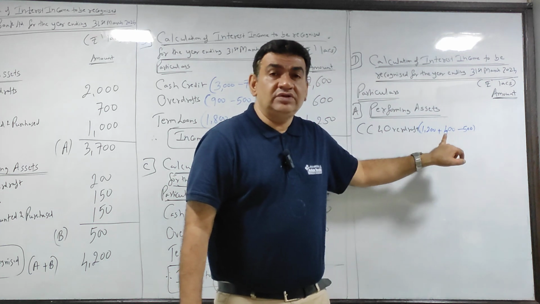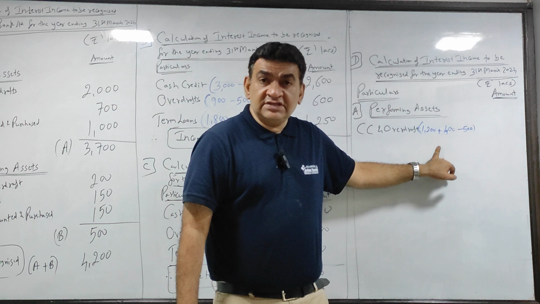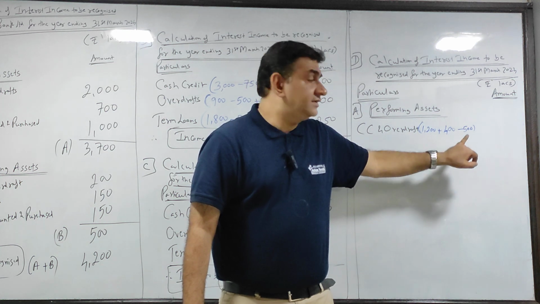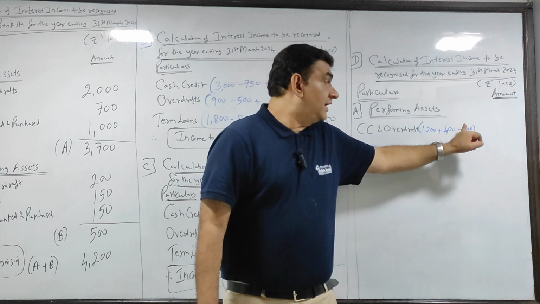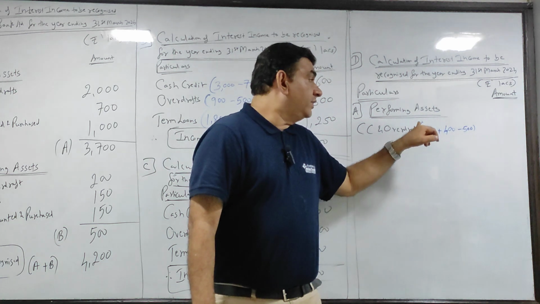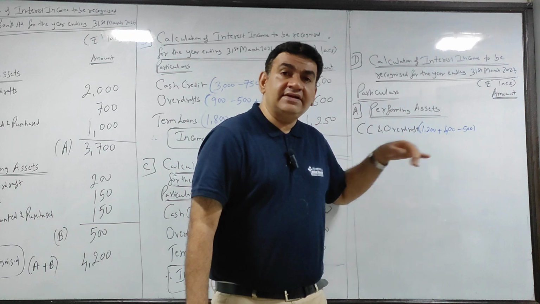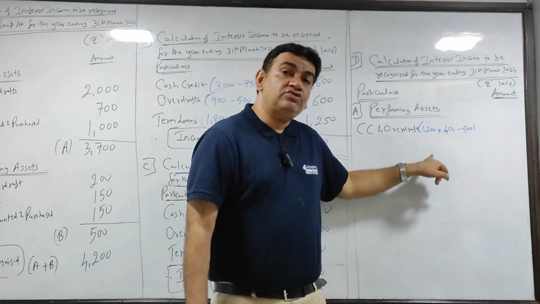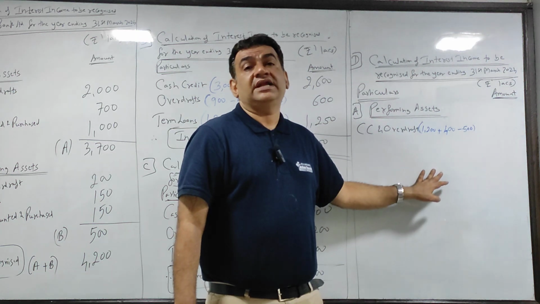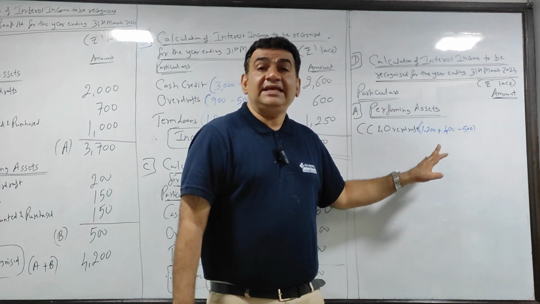अच्छा ये तो लिख के रख दो. Received interest received during the year, add outstanding of current year minus outstanding of last year. Why minus outstanding of last year? Because ये जो 1200 receive किया, first you will get what is outstanding for last year, then you will get what is outstanding for the current year and received.